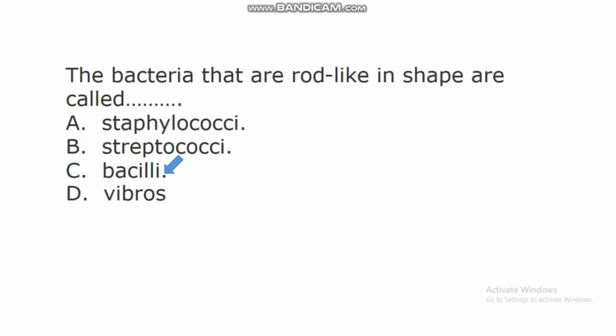Bacilli. Bacilli are bacteria that are rod-like in shape. Scientists have used the microscope to study these bacteria and discovered that they are rod-like in shape. So all the bacteria that are rod-like in shape are called bacilli.